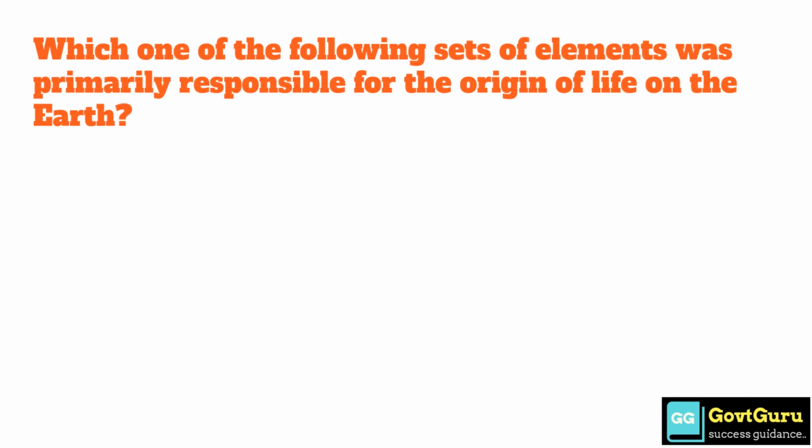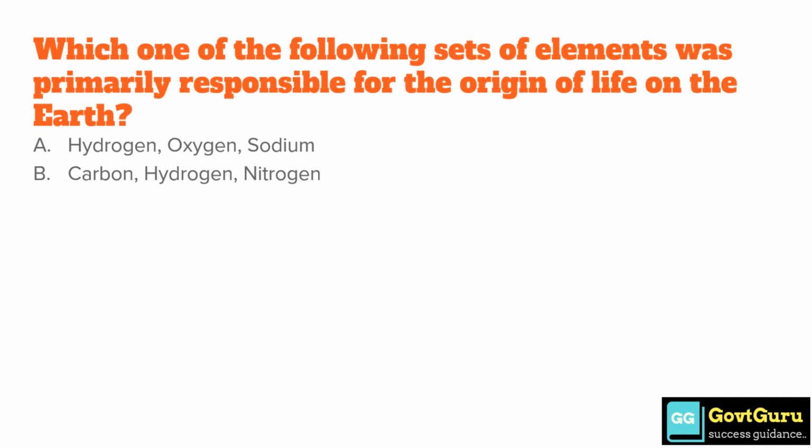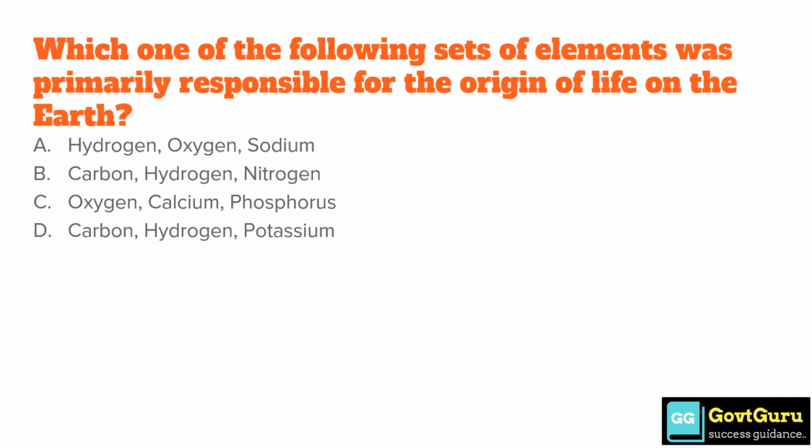Which one of the following sets of elements was primarily responsible for the origin of life on the earth? Option A hydrogen, oxygen and sodium, option B carbon, hydrogen and nitrogen, option C oxygen, calcium and phosphorus, option D carbon, hydrogen and potassium. Answer is option A hydrogen, oxygen and sodium.